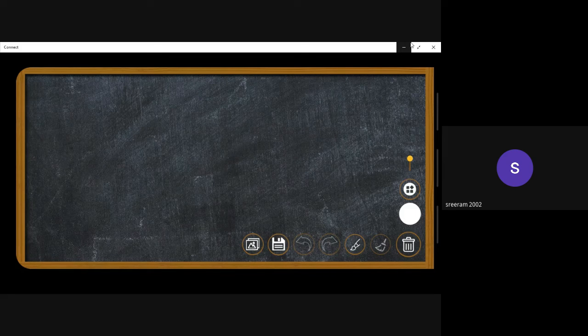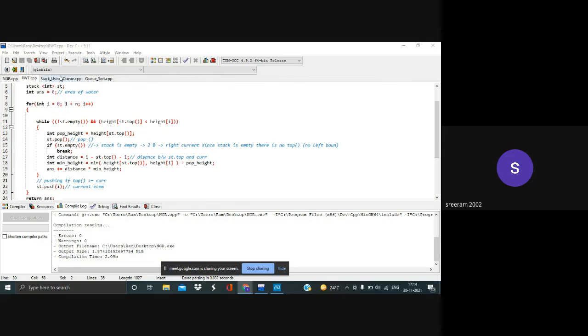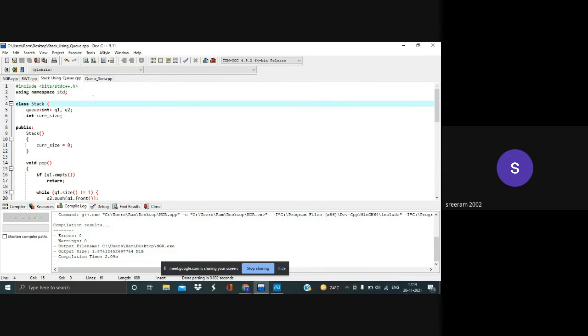So let's see how we implement this in code. How will we be implementing stack using queue in code? This is for the first years out there who don't know what a class is.